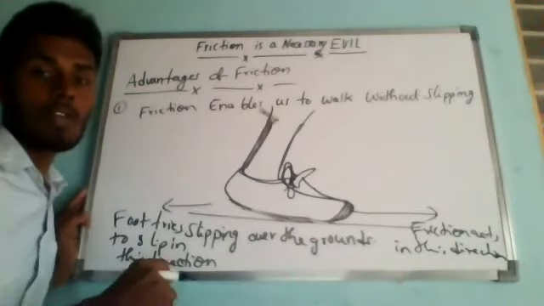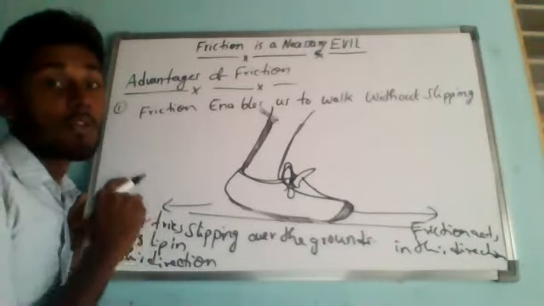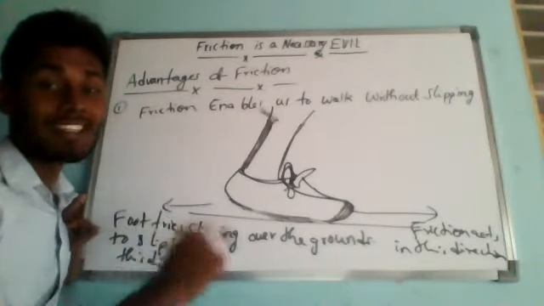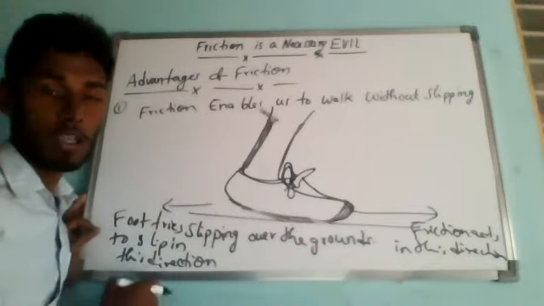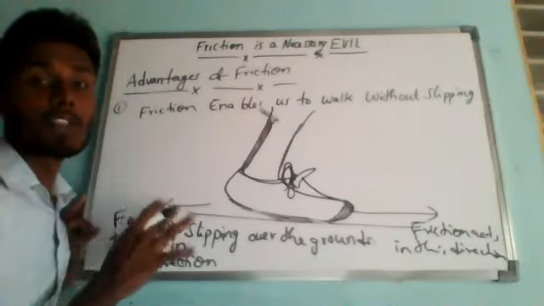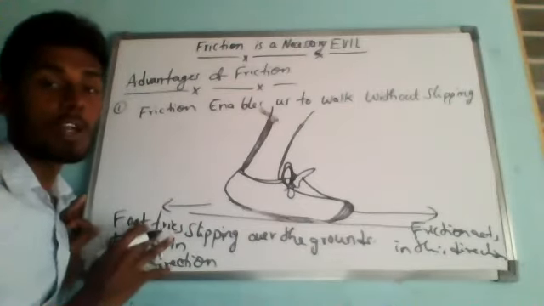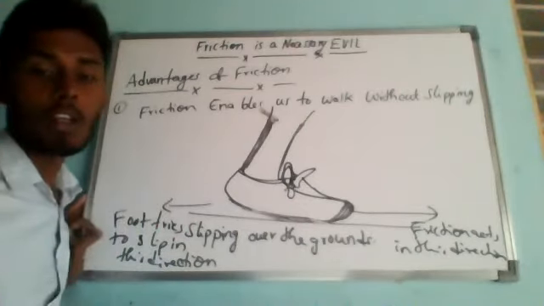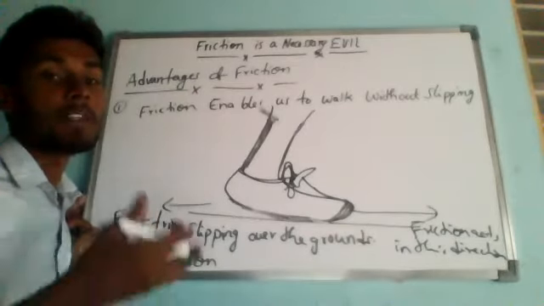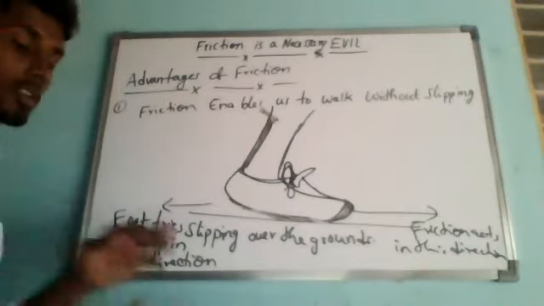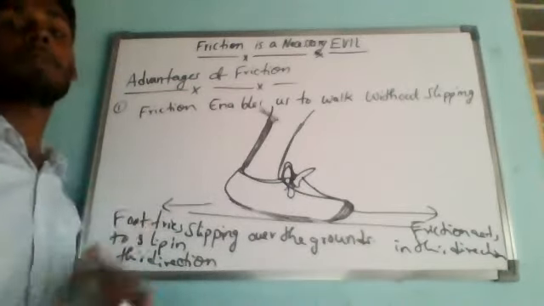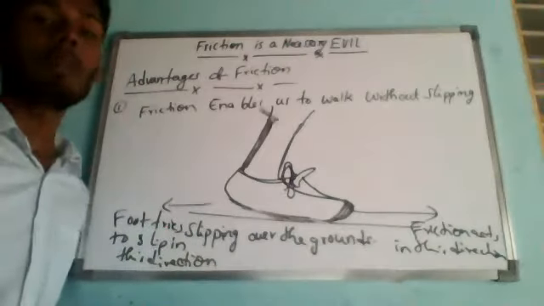Understand? It is the force of friction which makes us move forward at each step we take during walking. If there were no force of friction between the sole of our shoe and the ground, it would not be possible to walk because our shoes would slip every time we try to walk. At each step, if there is no friction, you would be slipping on the ground continuously.